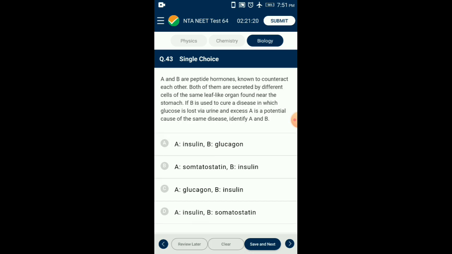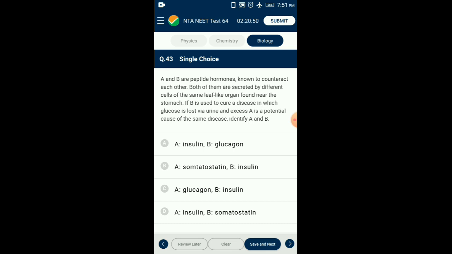Question number 43. A and B are peptide hormones known to contradict each other. Both of them are secreted by different cells of the same leaf-like organ found near the stomach. If B is used to cure a disease in which glucose is lost via urine and excess A is a potential cause of the same disease, identify A and B.